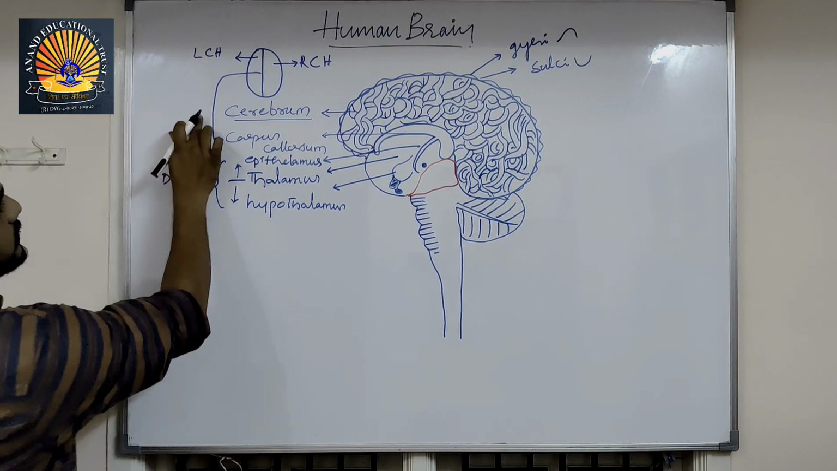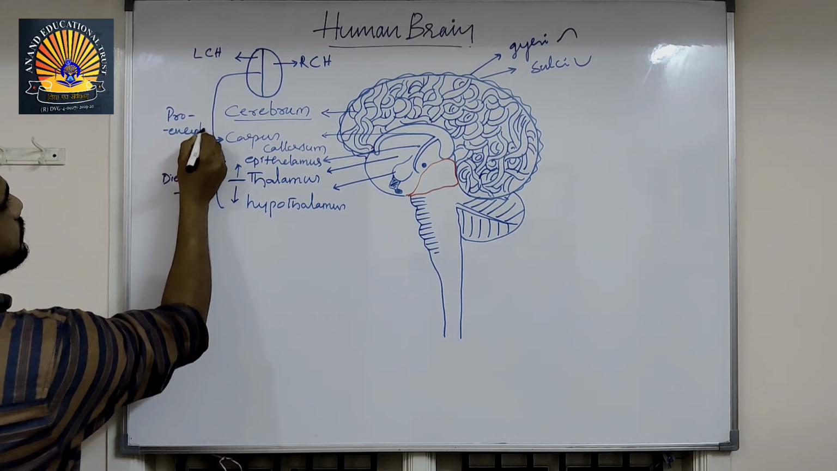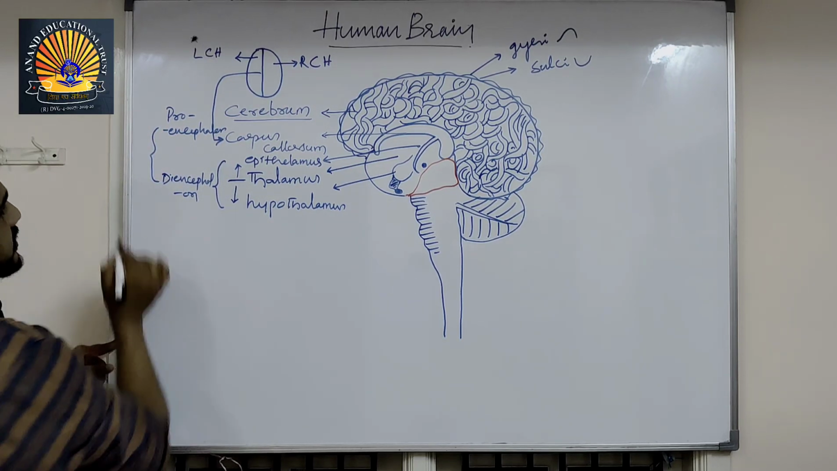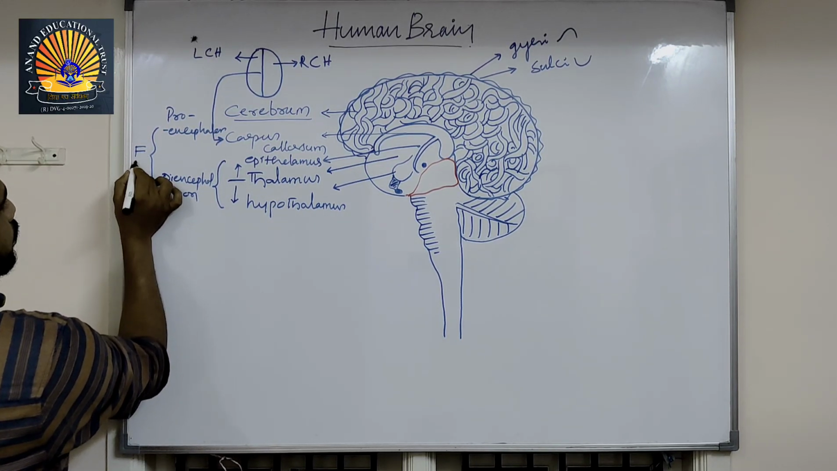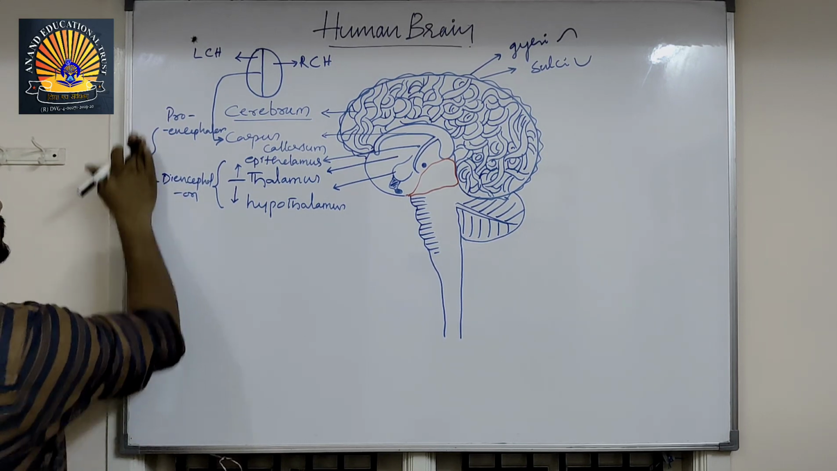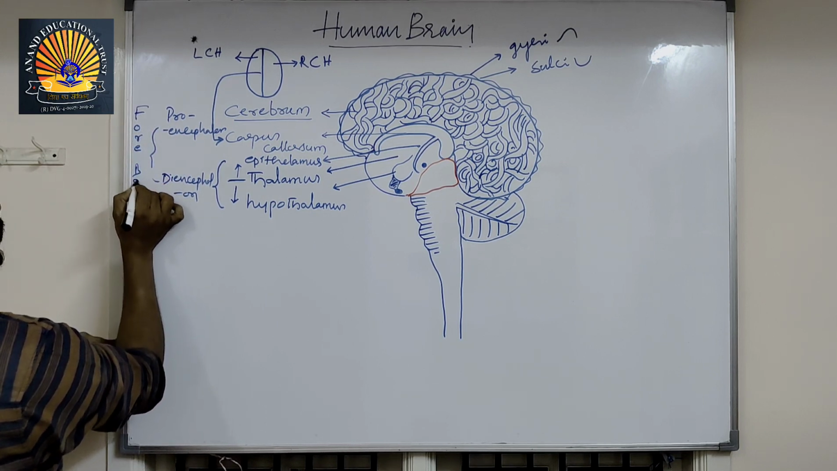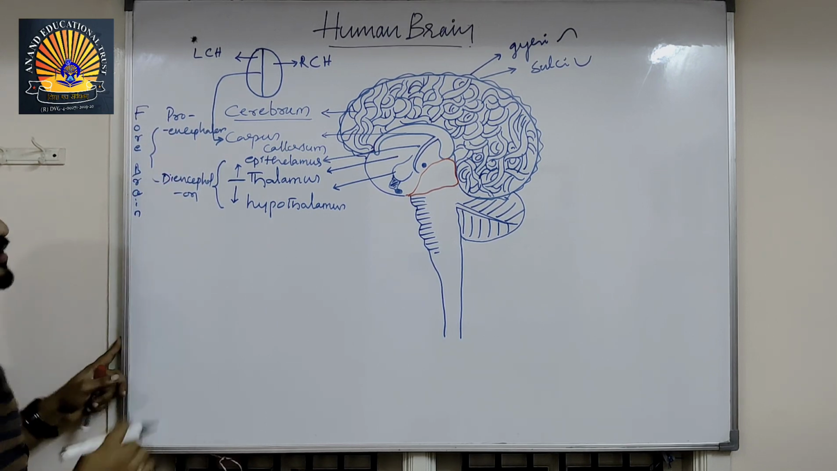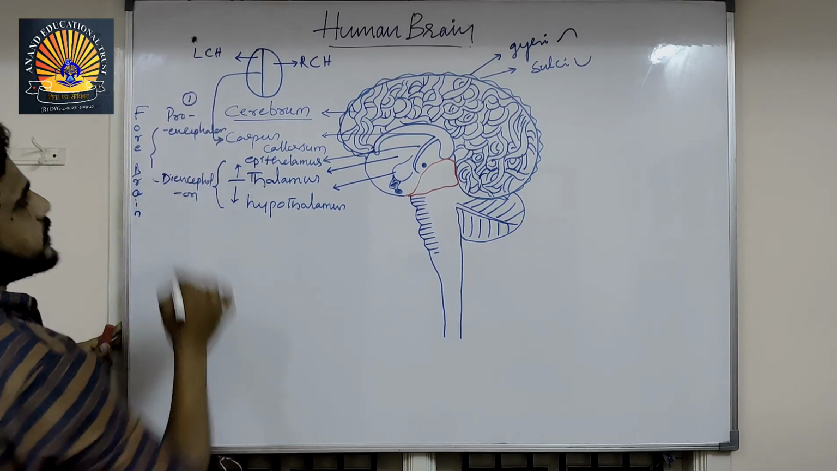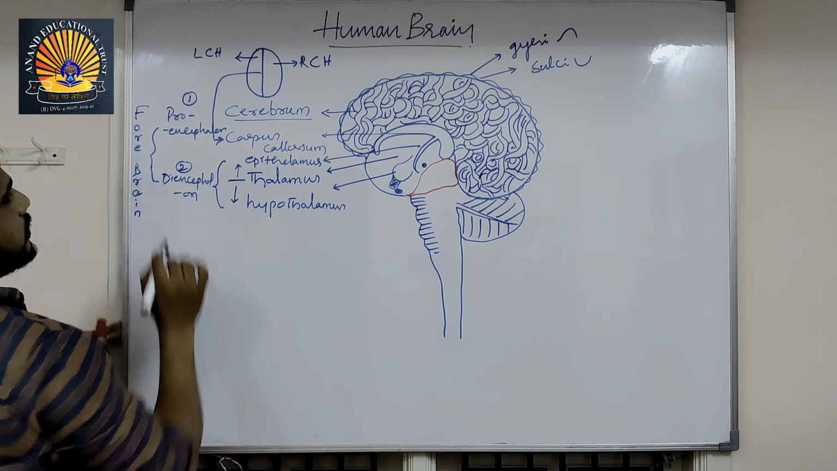Diencephalon. This is called proencephalon. Proencephalon and diencephalon together is called forebrain. Forebrain. Understand? Forebrain consists of two parts. One is proencephalon, another one is diencephalon.